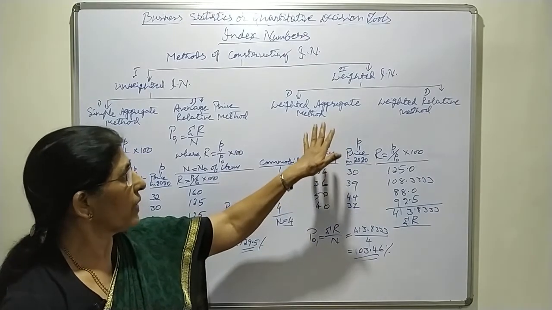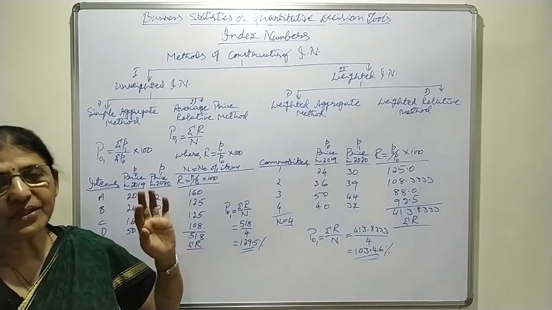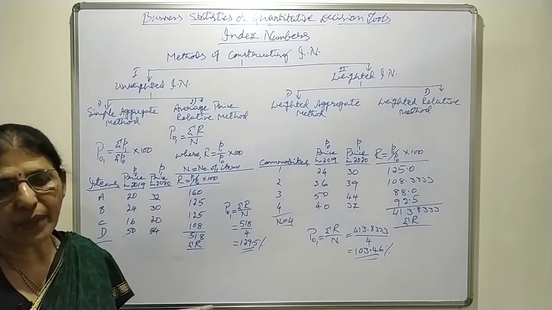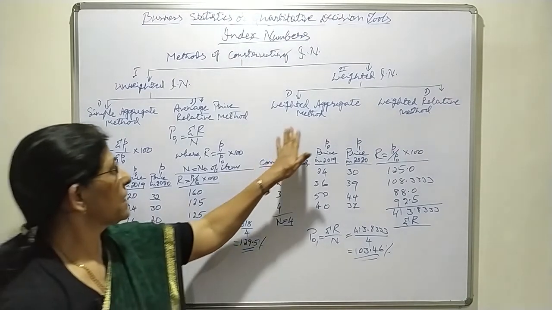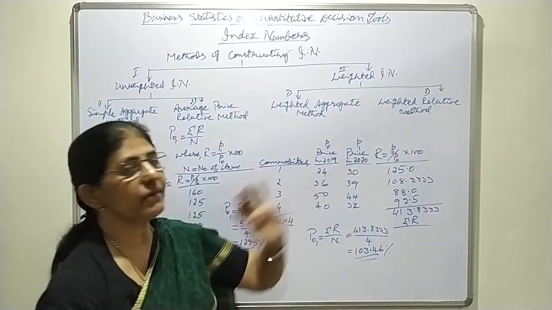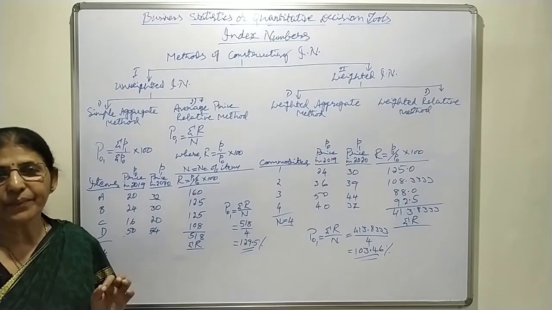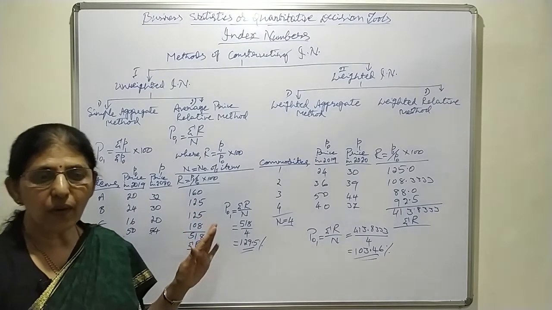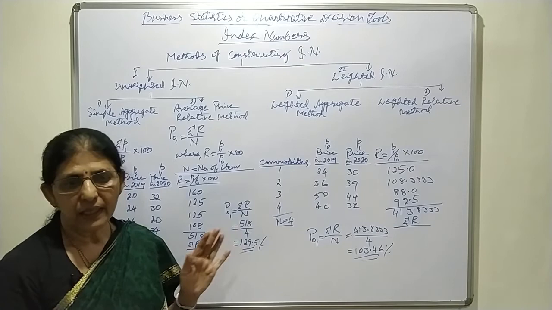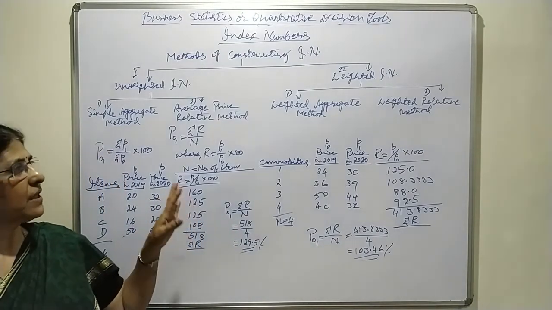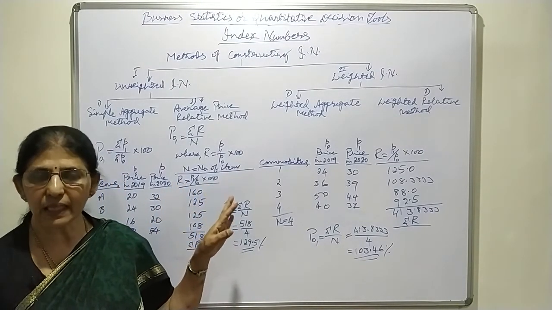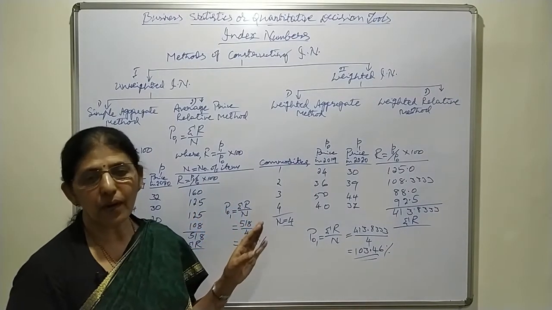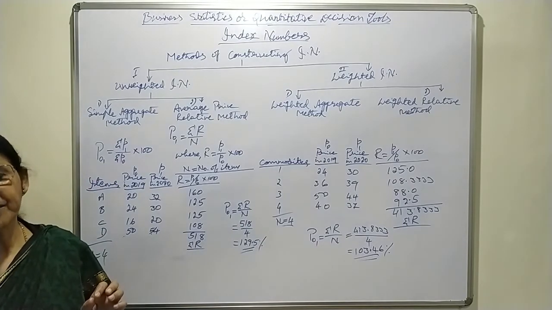But in weighted index numbers, weights are assigned to the various items or commodities. In the weighted aggregate method, the weighted total of the prices in the current period is compared to the weighted total of the prices in the base period.